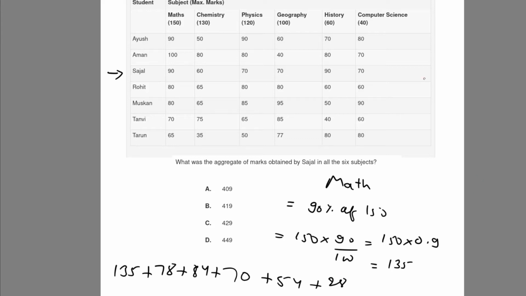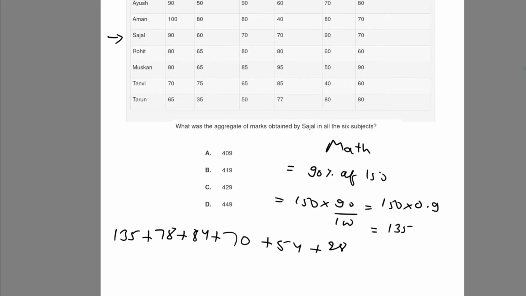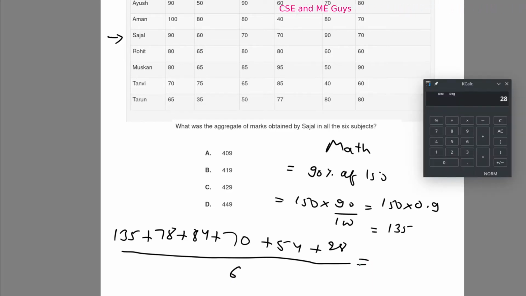We need to find the average marks, so we'll divide by the total subjects, 1, 2, 3, 4, 5, 6. There are 6 subjects. Let's calculate again: 54 plus 70 plus 84 plus 78 plus 135, which is 449.